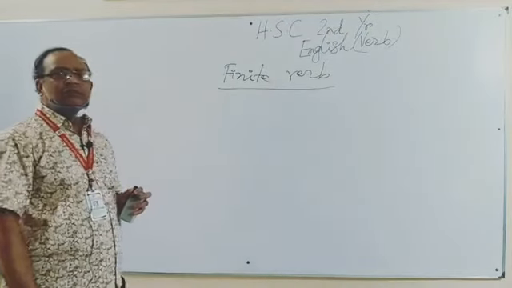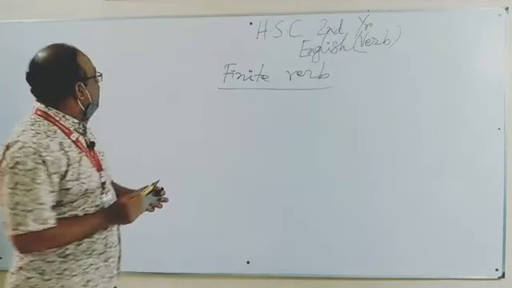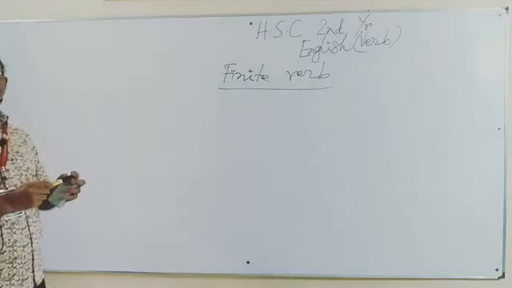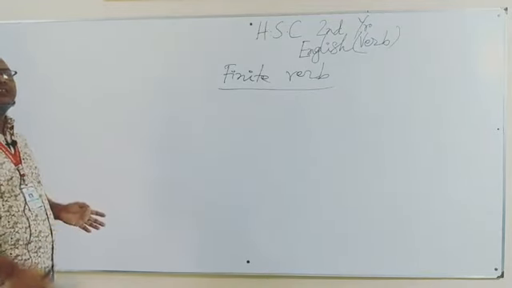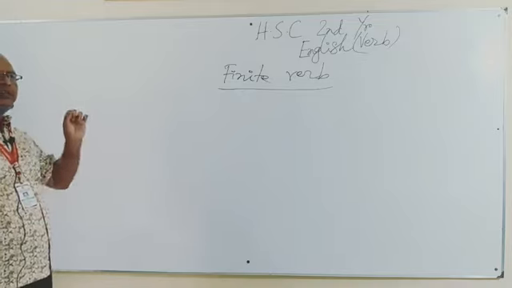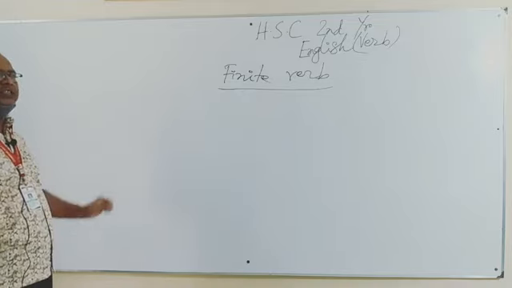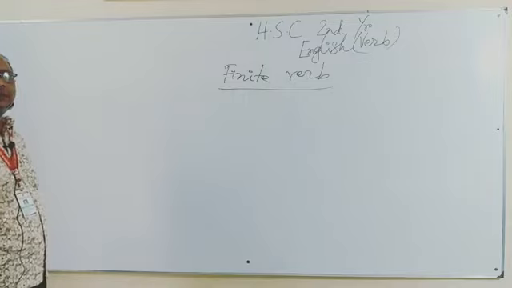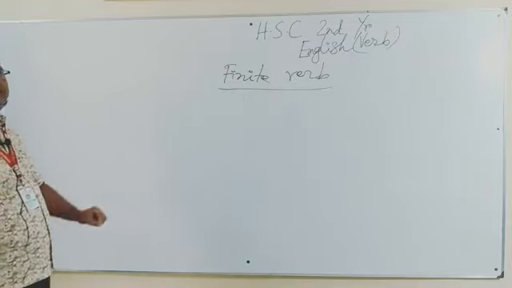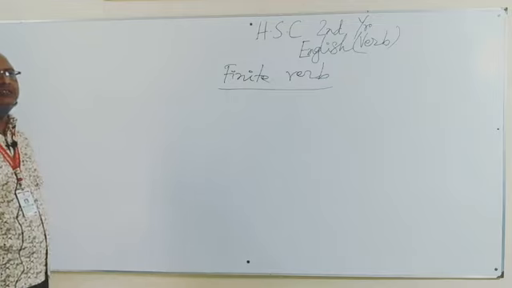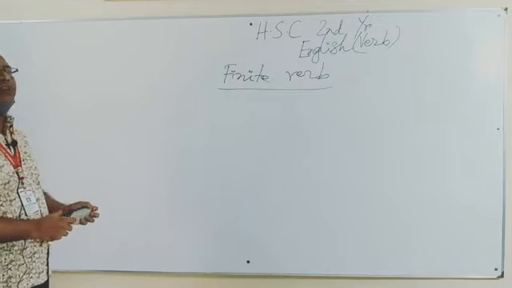This is very, very important, because without it there cannot be any sentence. To make a sentence, you must use a finite verb. So what is the definition of finite verb? The verb which completes the sense of a sentence is called a finite verb.